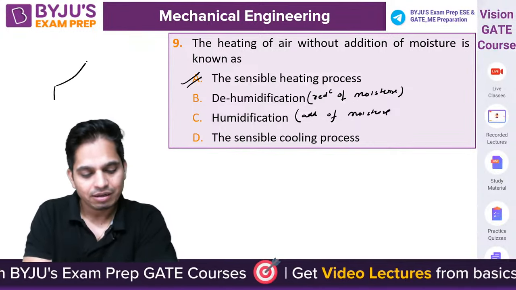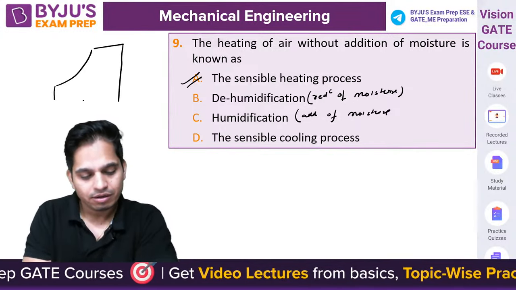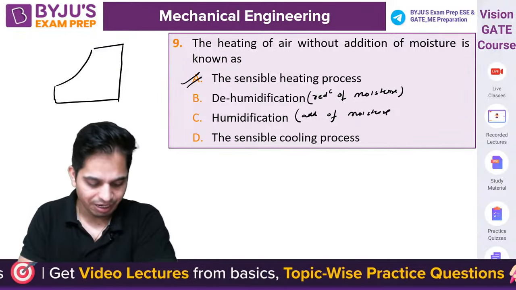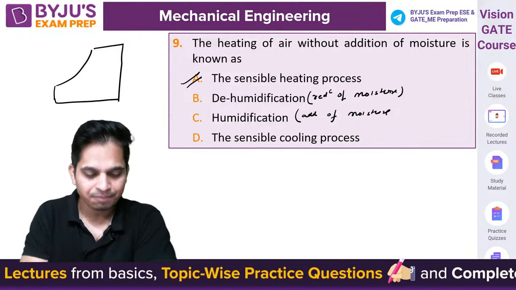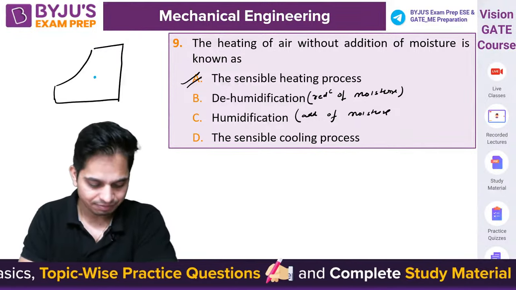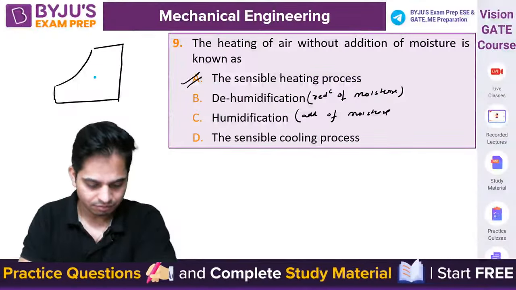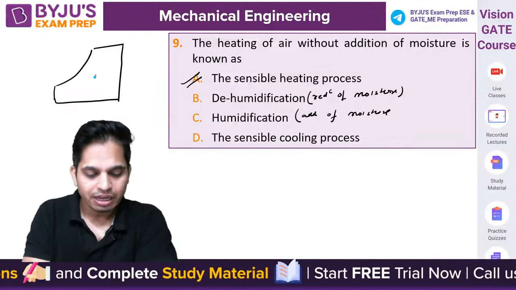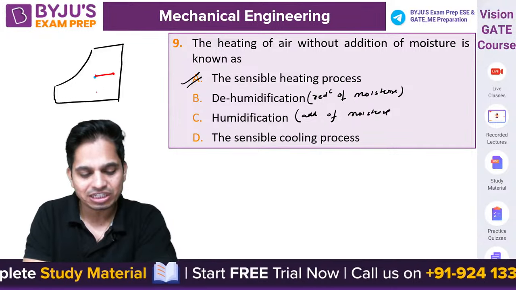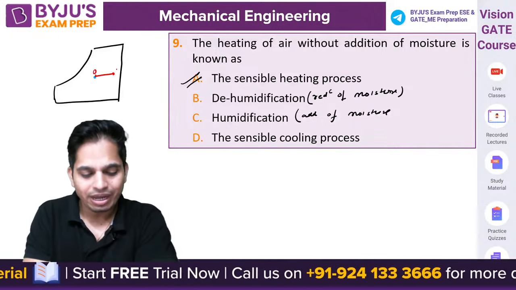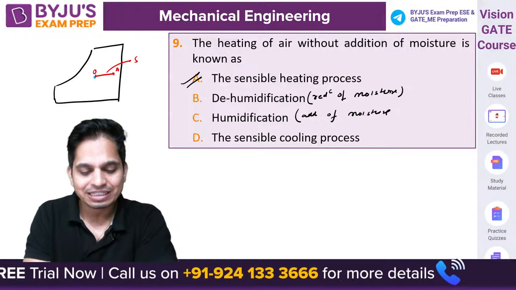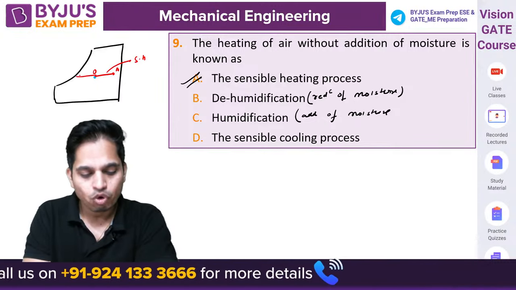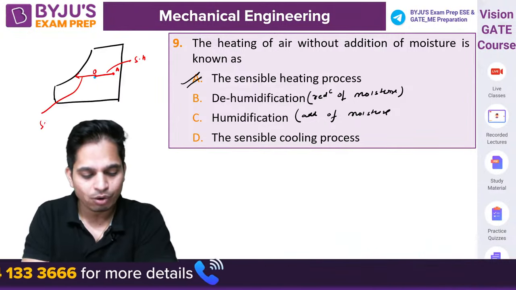Very quickly, let me tell you. If you go in this direction, O to A, it is basically sensible heating. If you go in this direction, it is sensible cooling.